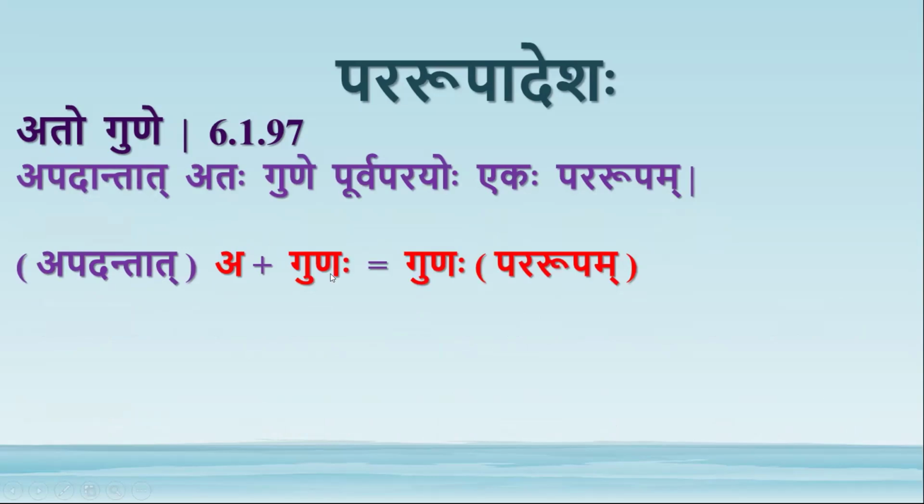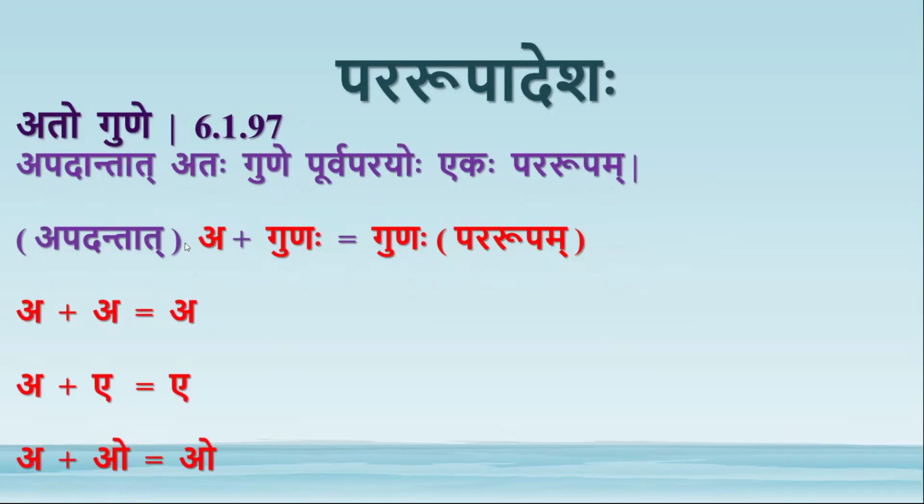So a plus gunaha, पूर्वपरयोः gune apadantad atah. If a rasvakara of an apada is followed by a guna letter, then there will be पूर्वपरयोः एकः guna pararupam. So a plus guna becomes guna pararupam.